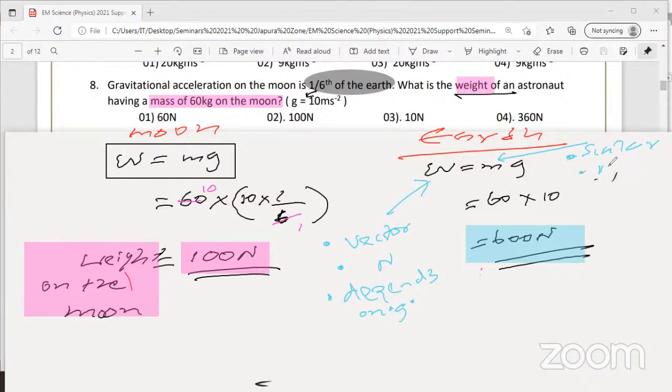It is independent of the acceleration. It does not depend on the gravitational acceleration. So those things are very important. Once in the O-level past paper, they asked a question related to this, in the first MCQ. It's about weight and mass, whether you know how to distinguish these two. Because many students think mass is the same as weight. Actually, if you use the term weight, you have to give the answer in Newton. If you are using the term mass, then you have to give the answer in gram or kilogram.